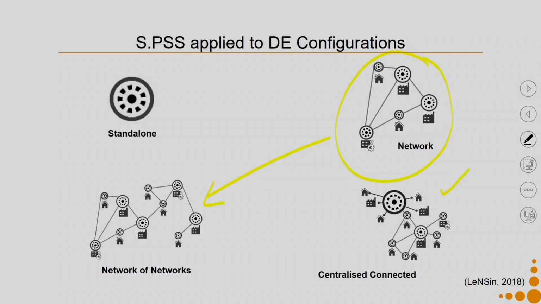When it is being generated, it is supplied to the mains, and then proper distribution of the energy is done, which is very efficiently done by the mains grid. So, all these configurations offer SPSS possibilities and they have varying degrees of sustainability capability.